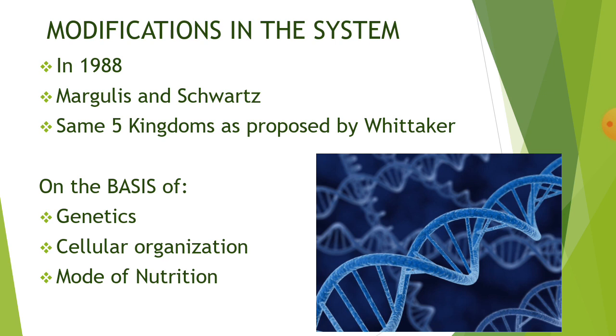According to them, this system was based on three bases. Apart from mode of nutrition and cellular organization, they included genetics. Genetics is the study of genes. And we know that the genes are present in all the cells on the chromosomes.